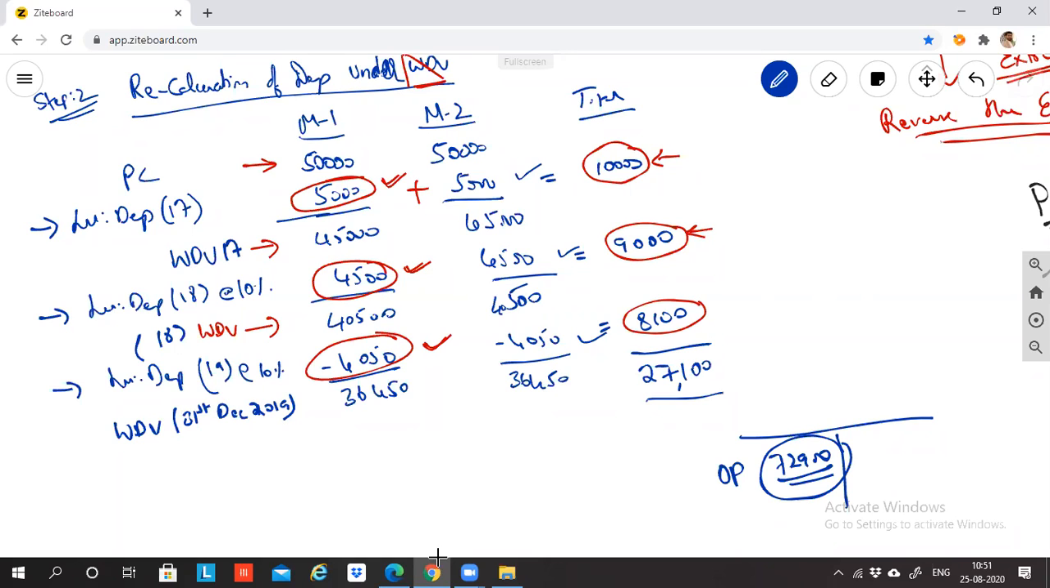Now please tell me, for 2020 if I have to calculate depreciation, what will be the value? Less depreciation of 2020, how much? 36,450 into 10%. So can I say 3,645 and 3,645, because you'll be calculating 10% on WDV. What is the balance? Please tell me. 36,450 minus 3,645 is how much?